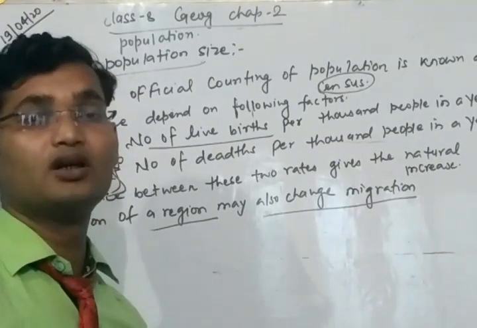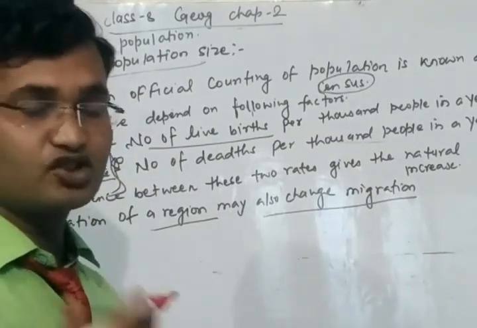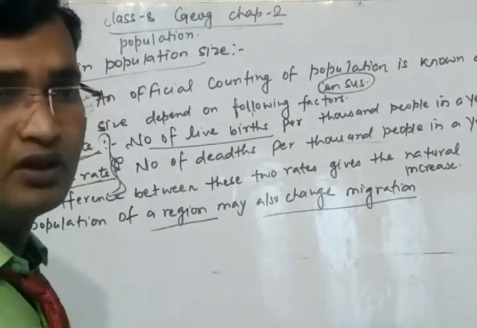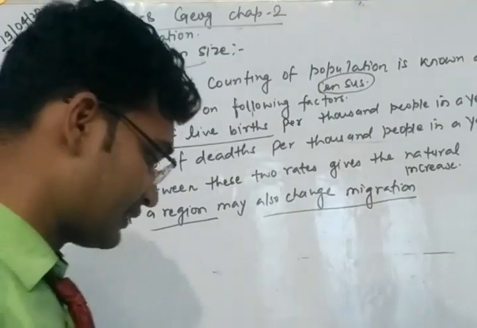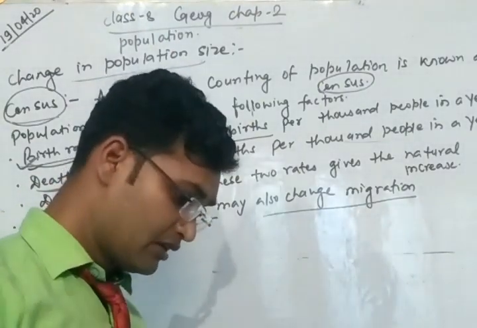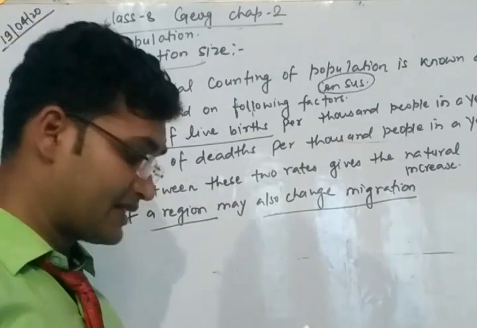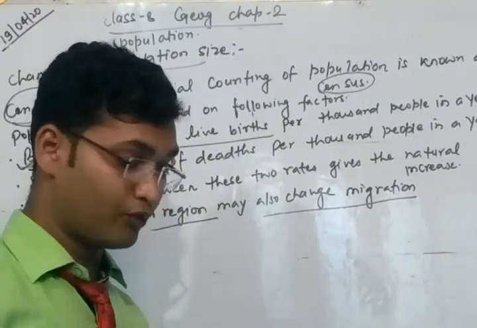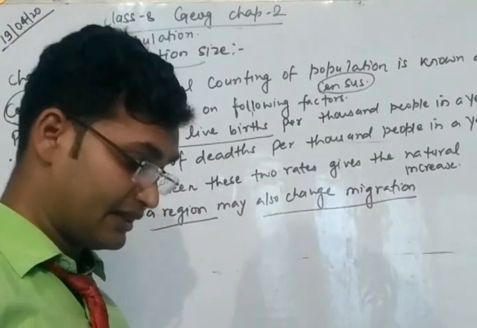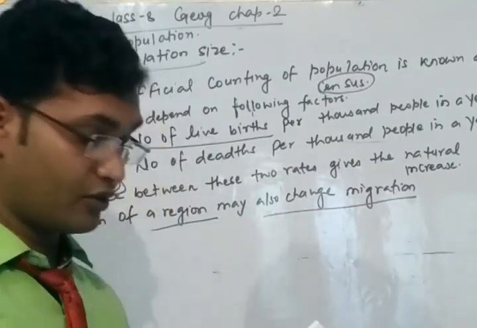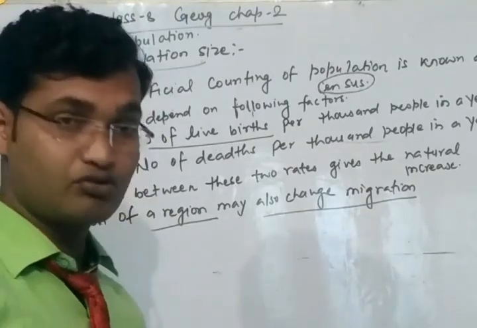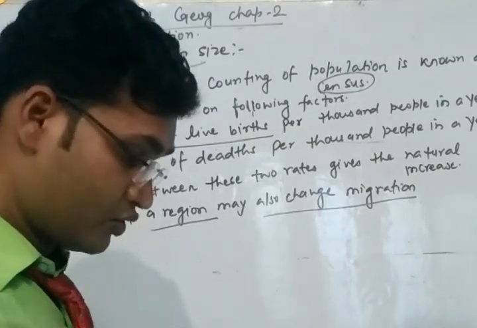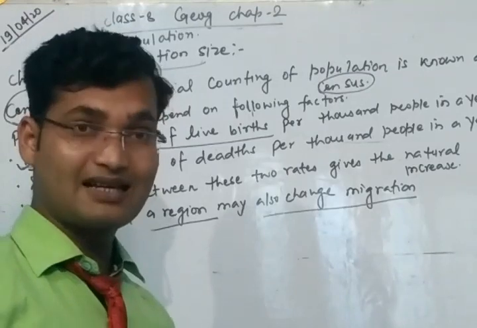People migrate in search of good jobs, food, and different things. People migrate to places where they get more food and resources and better opportunities of employment, education, and healthcare. Hence, the migration from less developed countries such as Sudan and Bangladesh to more developed countries such as the USA and Australia.